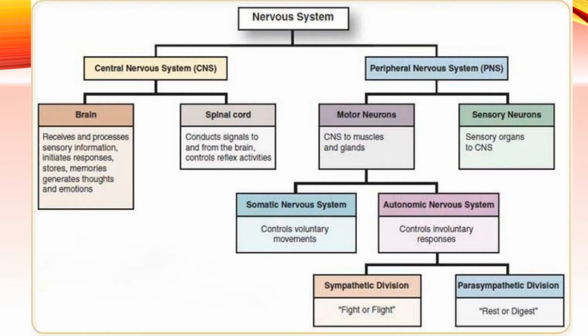The sensory neurons, from the word itself, are responsible for the organs that perceive sense, or the sensory organs. For the motor neurons, we have the somatic, as mentioned earlier, which controls voluntary movements of our skeletal muscles, and the autonomic nervous system, which controls our smooth muscle or our internal organs.